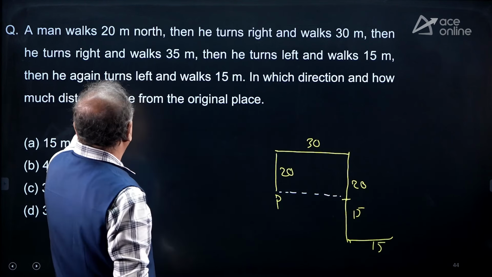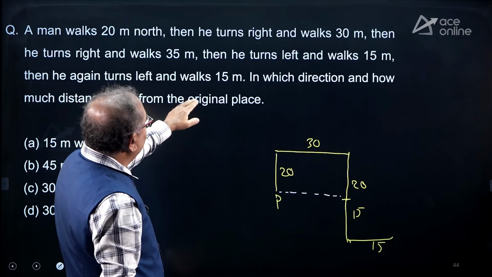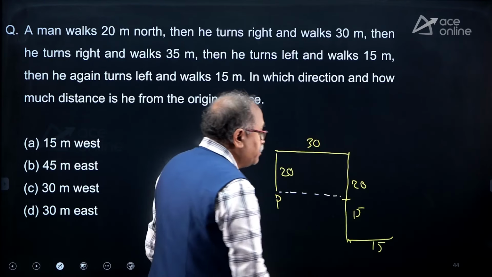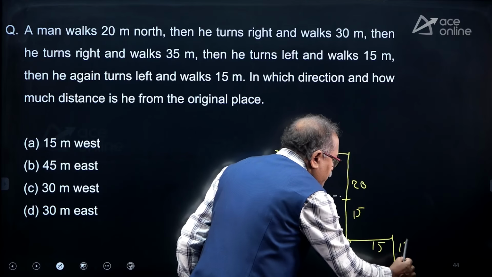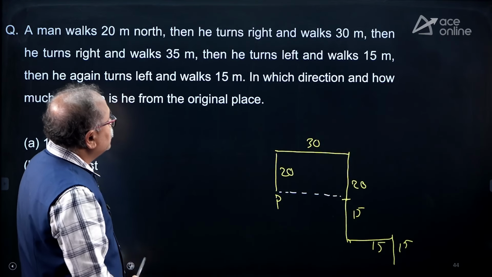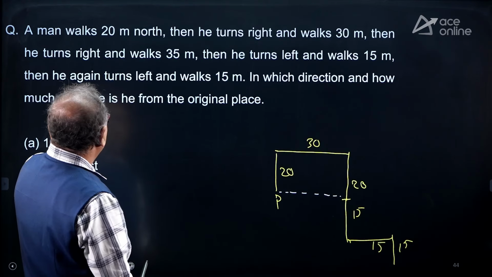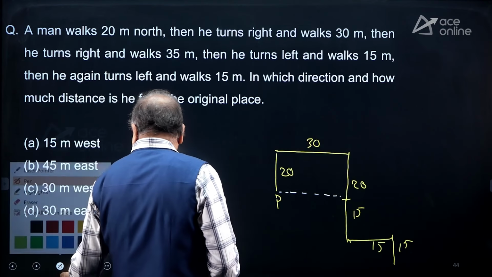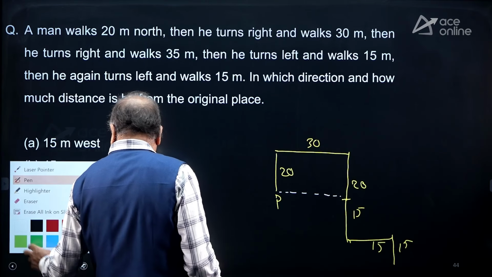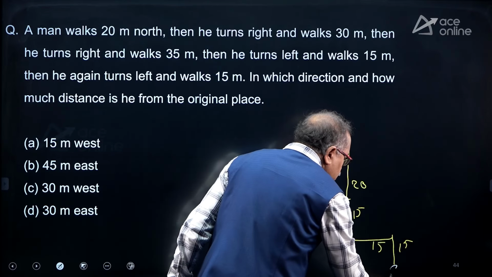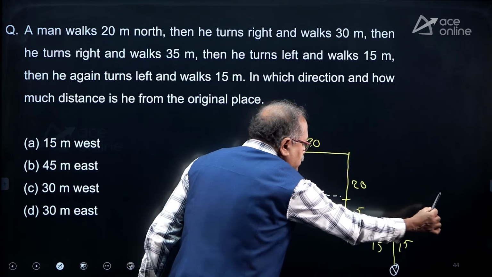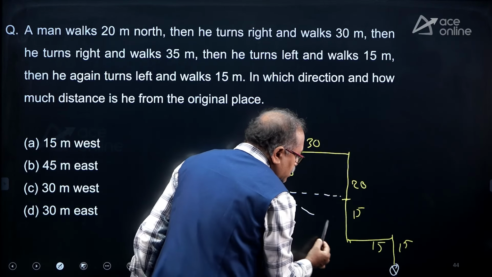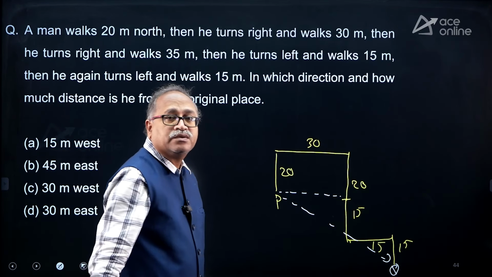15 meter. Then he again turns left and walked 15. So, in this case the left is bottom. So, walked 15. Then, in which direction and how much distance is he from the original place? So, the original place, I can see that this is P and here the end is Q. So, this is east and this is south. So, the direction is southeast.